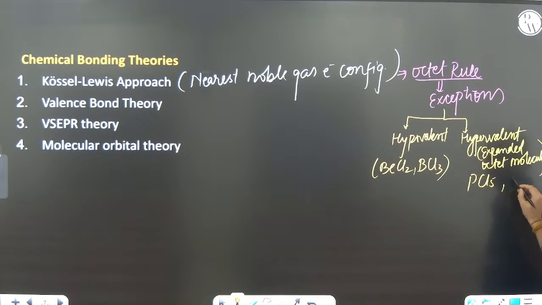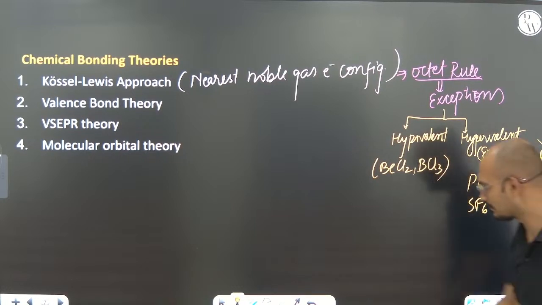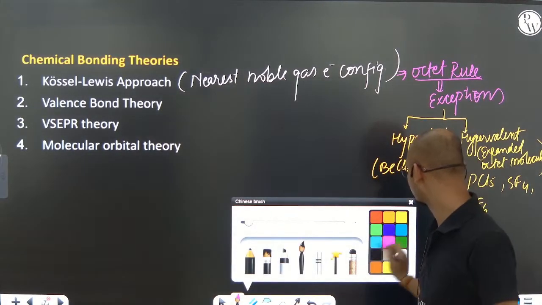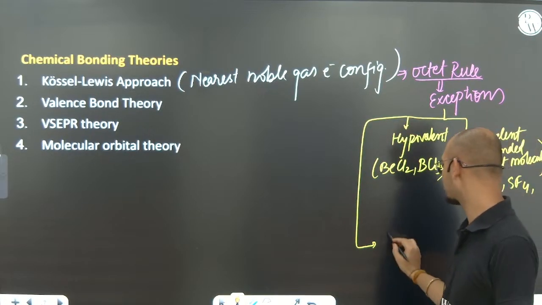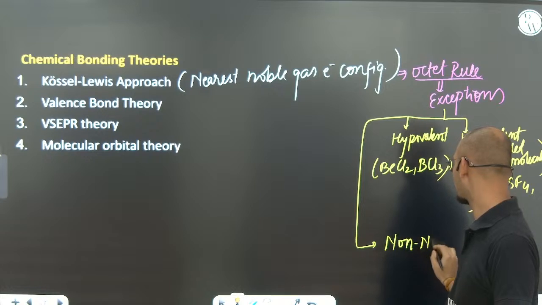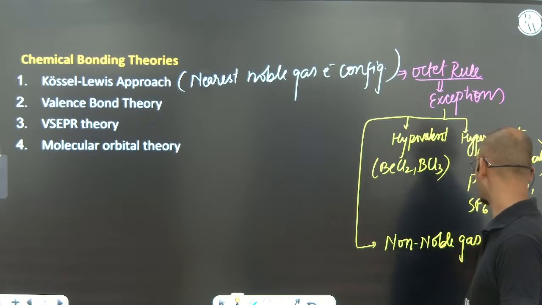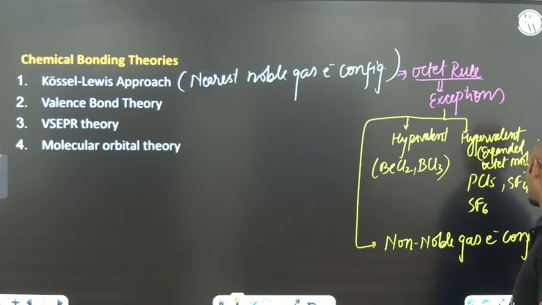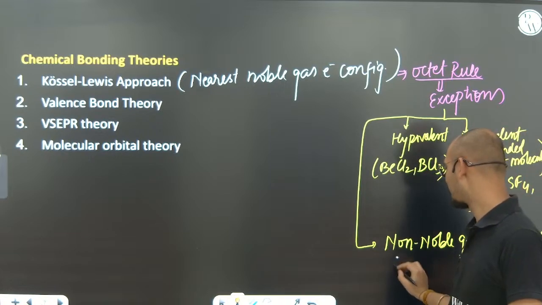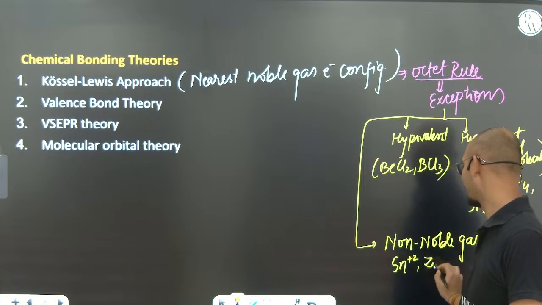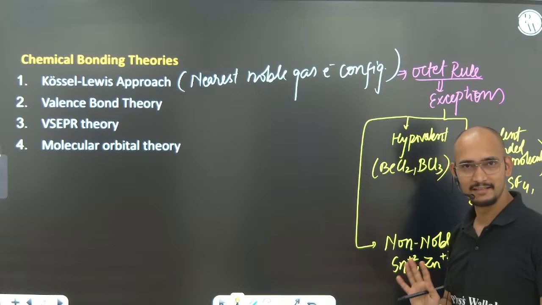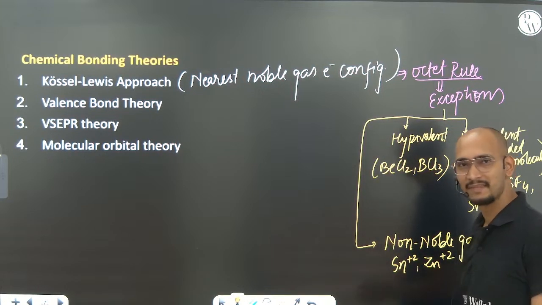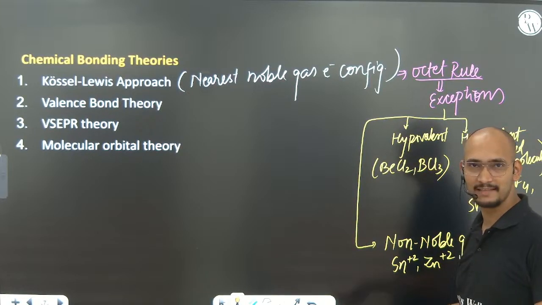Then I hope you know that SF4, SF6, these things. Everyone, yes or no? Yes. Next, what else? Those elements or molecules where non-noble gas electronic configuration is achieved. Like Sn+2, Zn+2. You can see that they do not have the noble gas electronic configuration. Still they are stable, yes or no? And if they are stable, what can we say? They all have non-noble gas electronic configuration.